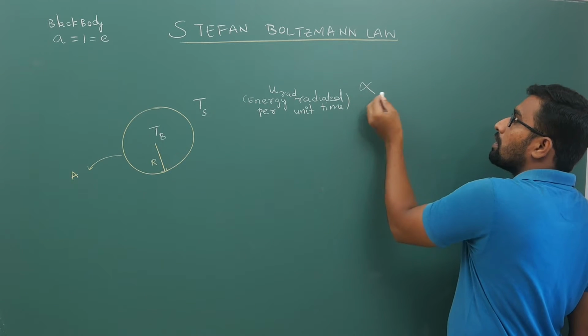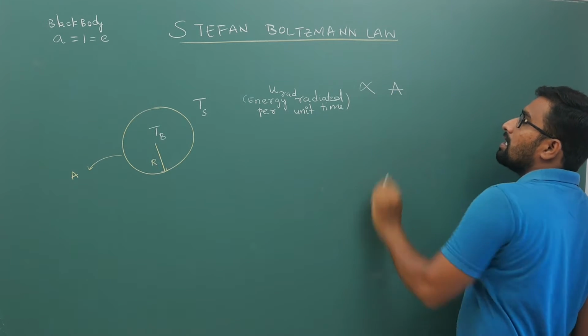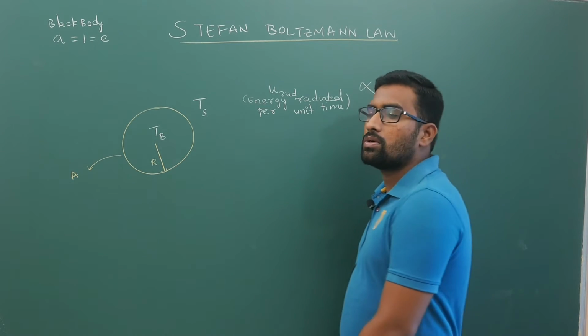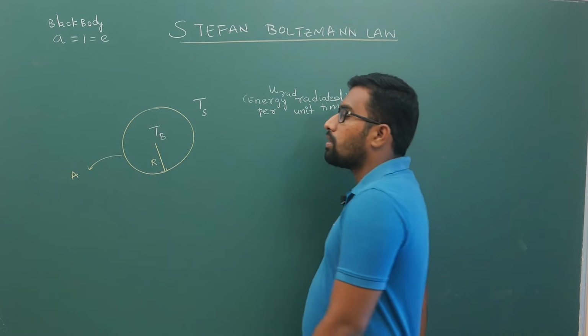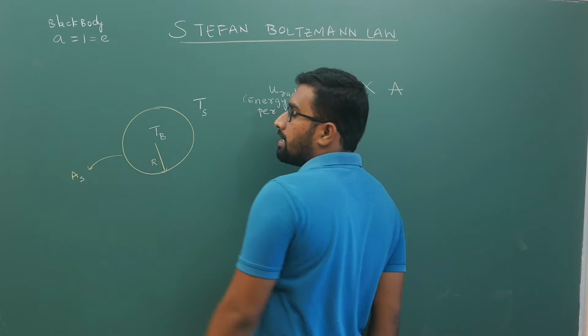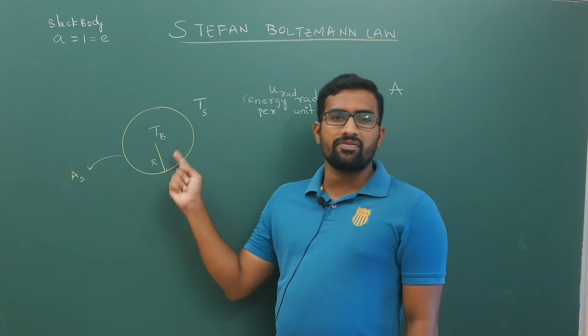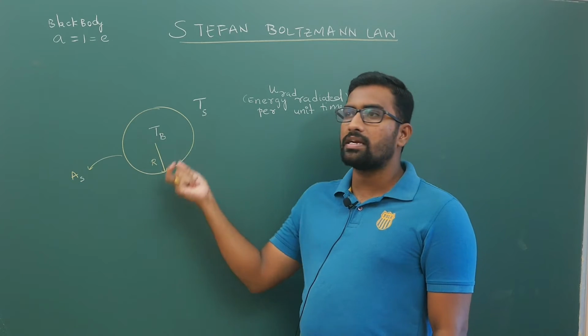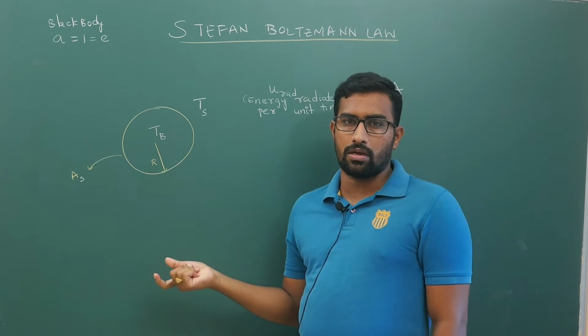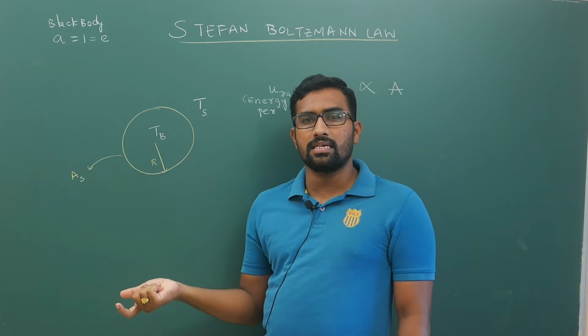Experimentally, it was found, which is quite logical, that it is directly proportional to your surface area A. If there is more surface area, more energy will come out of this body. If there is less surface area, less energy will be emitted.